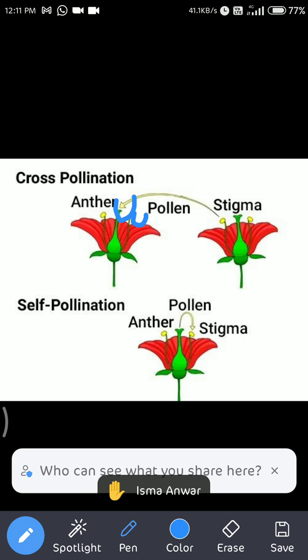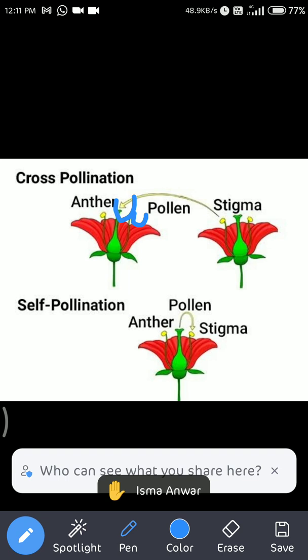Where are the pollen grains? Inside the anther. The stigma is the part of the female reproductive part. It is the uppermost, flattened, sticky part of the gynoecium. So the transfer of pollen grain from the anther, because they are in the anther, to the stigma, this process is known as pollination.